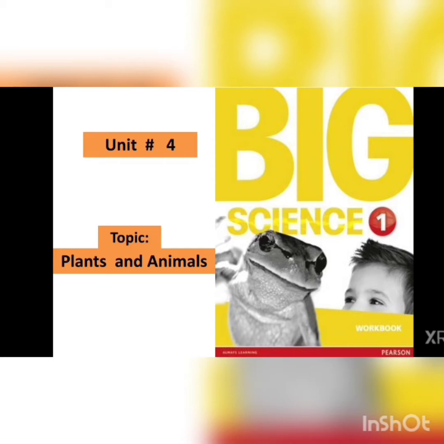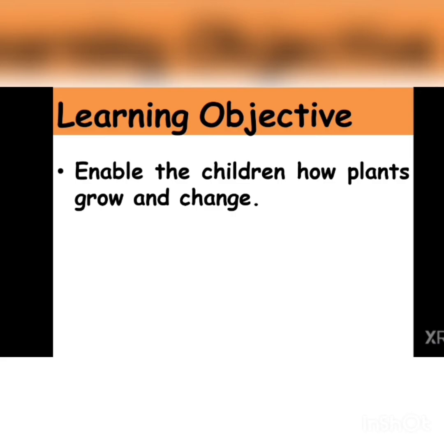It's our general knowledge lesson. The topic of this week is plants and animals. Let's start our lesson with the name of Allah, who is most beneficent and the most merciful. First, look at the learning objective: enable the children to learn how plants grow and change.